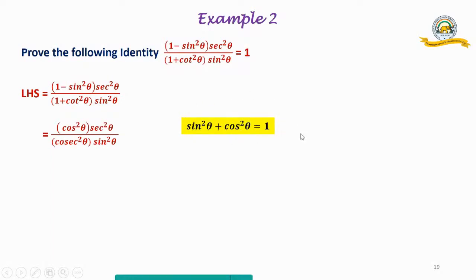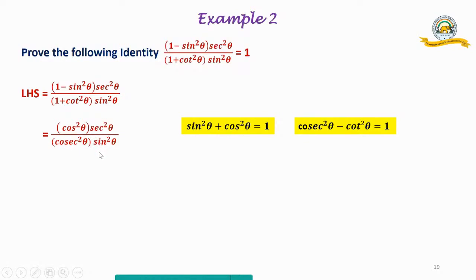1 minus sine square theta is equal to cos square theta. And we also know that cosec square theta minus cot square theta equals 1. Immediately, 1 plus cot square theta is equal to, see, we have got 1 plus cot square theta. We can write it as cosec square theta. We have kept sec square theta by sine square theta till now.